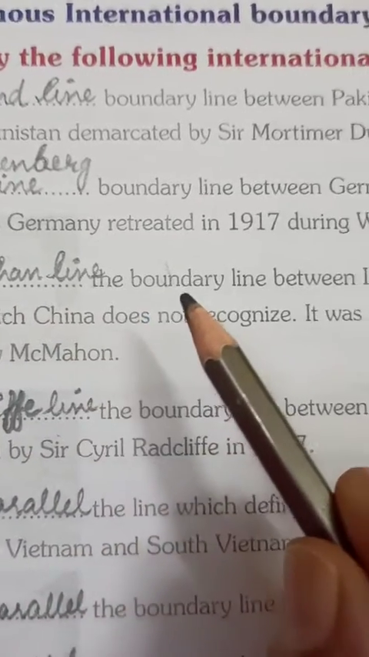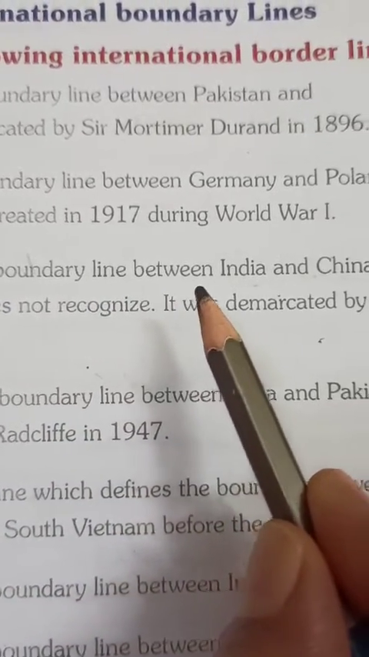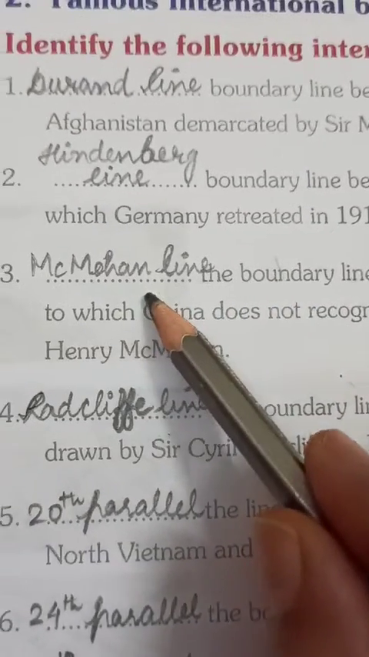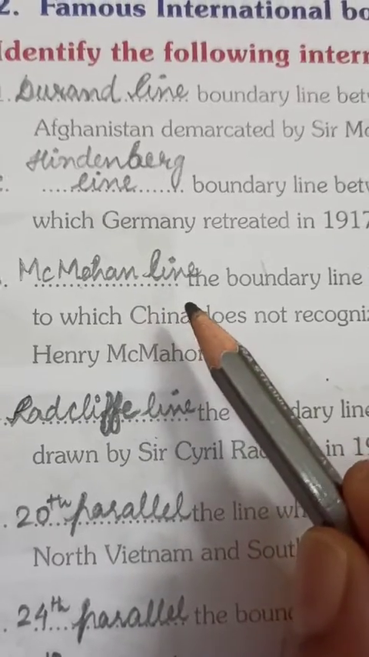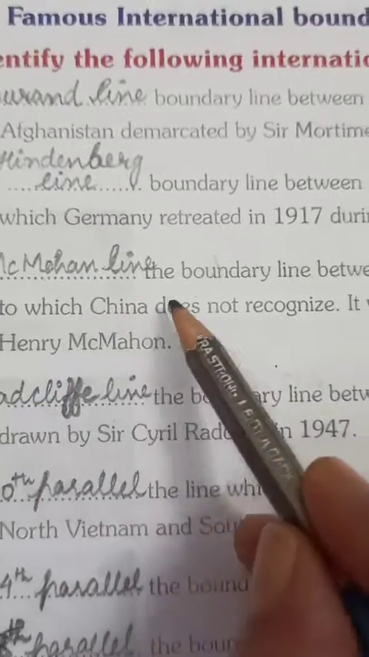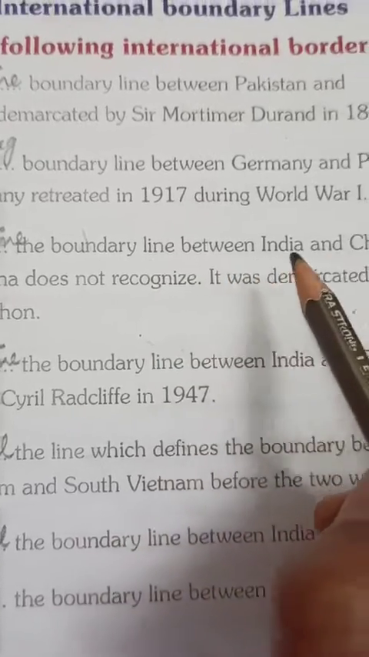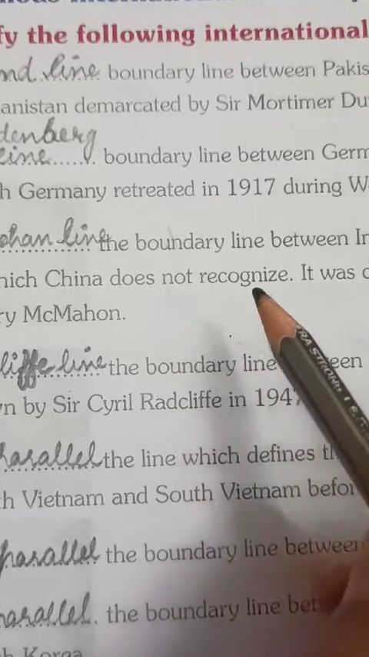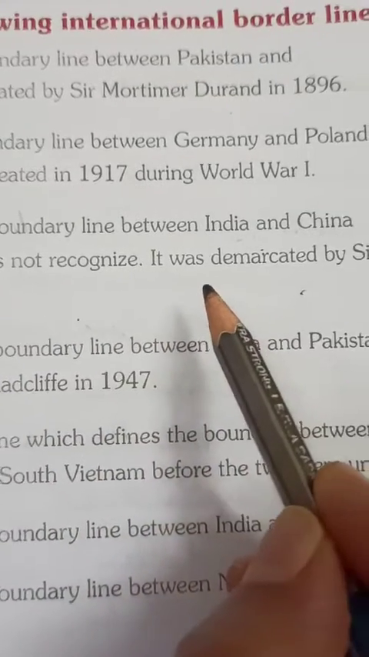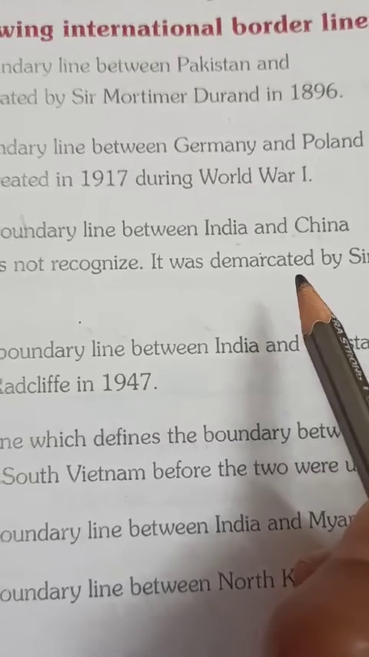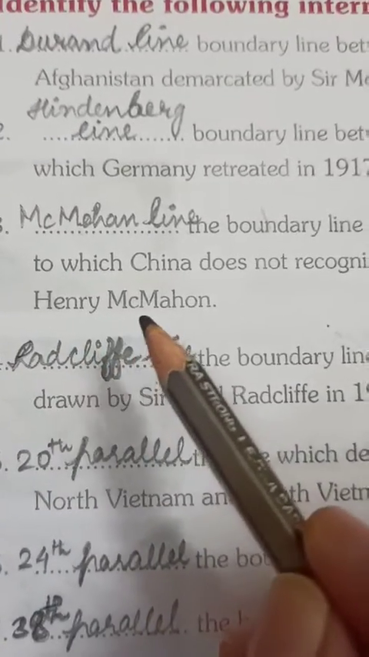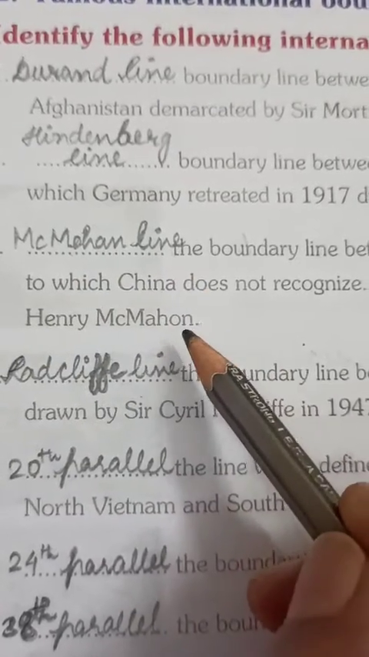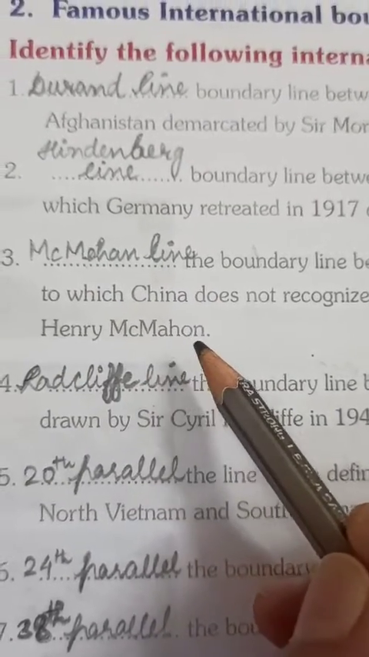The McMahon line is the boundary line between India and China. This is important also because it is related to our country. The McMahon line is situated between India and China, and China does not recognize it. It was demarcated by Sir Henry McMahon, which means the name of this boundary line is also taken from Henry McMahon.